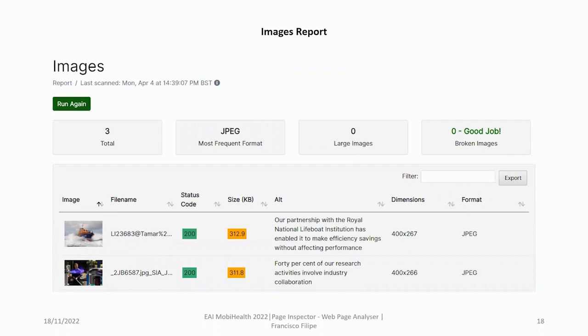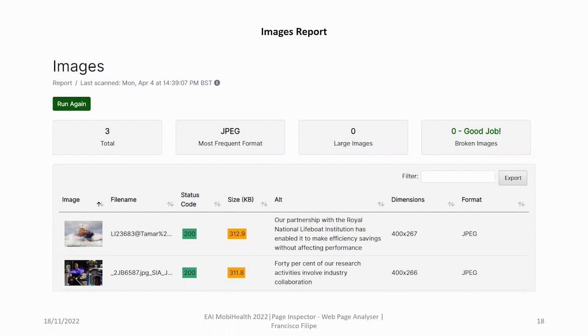Here we have the images report with the objective to present the images present on the page to the user. All of the analysis is done by a library developed in Python called Pillow. This library allows you to identify and analyze images present on a given page. The API takes the URL of the page as an argument and returns a JSON response.